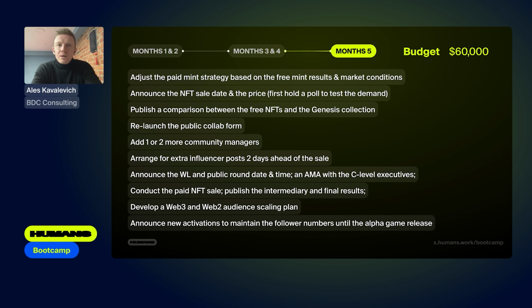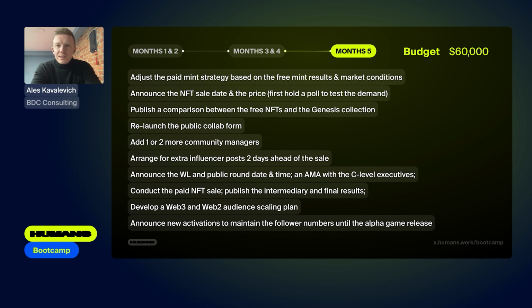And what is important to note is that collab managers can be so different in terms of efficiency. Different people in this position can give multiple different results, and in our case, one collab manager who we attracted gave out 10 times more efficiency than the one we started with. Basically, we changed 4 or 5 collab managers during the whole period and left 2 main ones at the end.